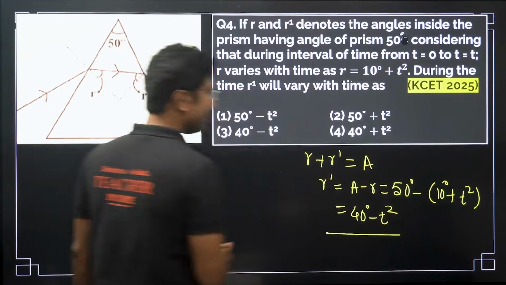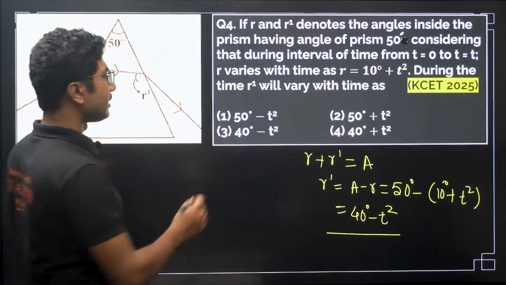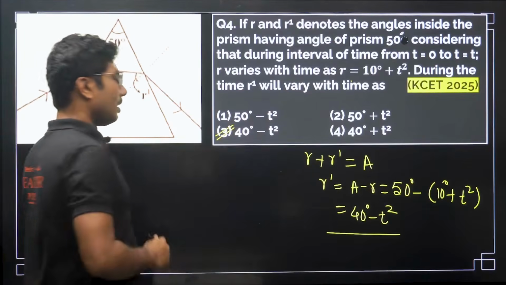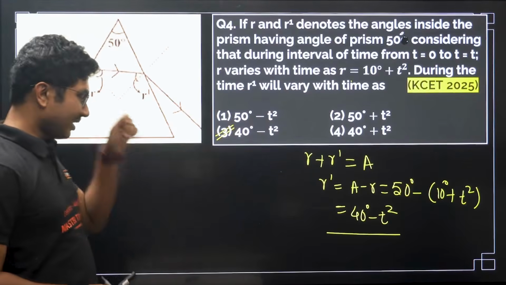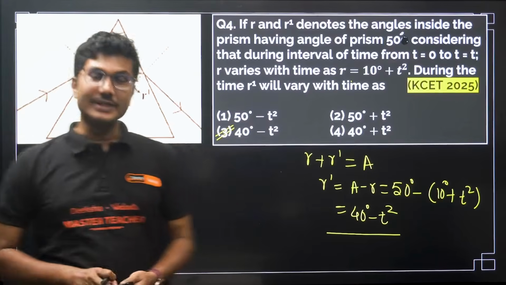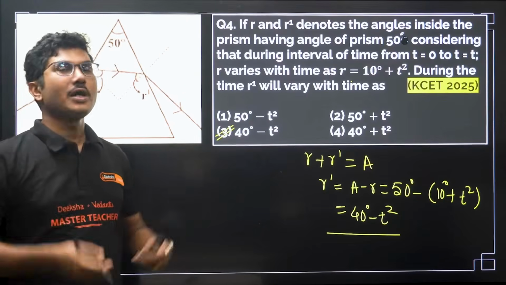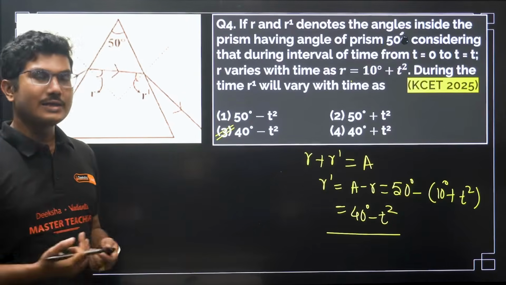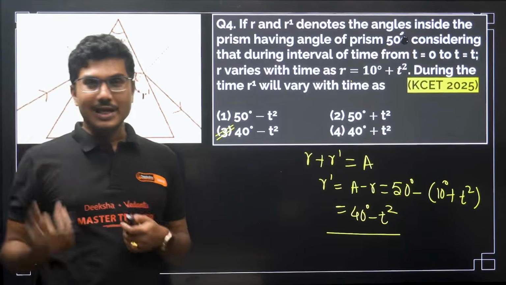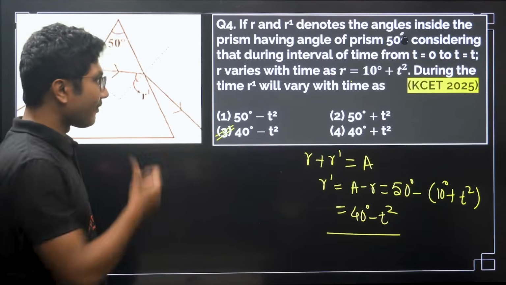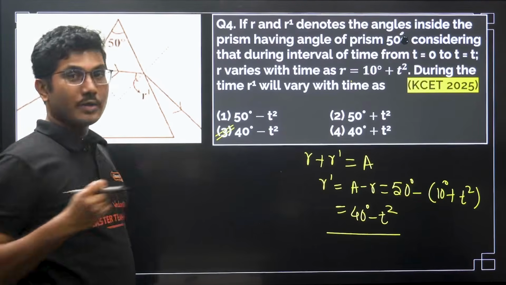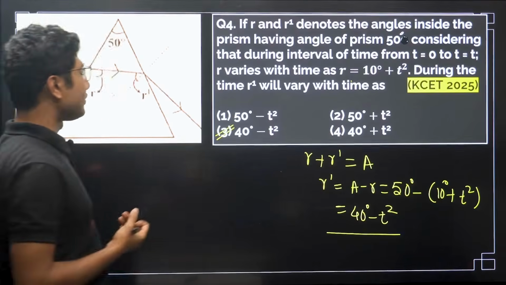So this is a very simple question. Students sometimes get lost in thought because they think, this cannot be such an easy question. It is actually an easy question. In the KCET question paper, most of the questions are easy. Only the language is slightly tricky. If you figure out the language, then you can solve 80 to 90% of questions without much difficulty.